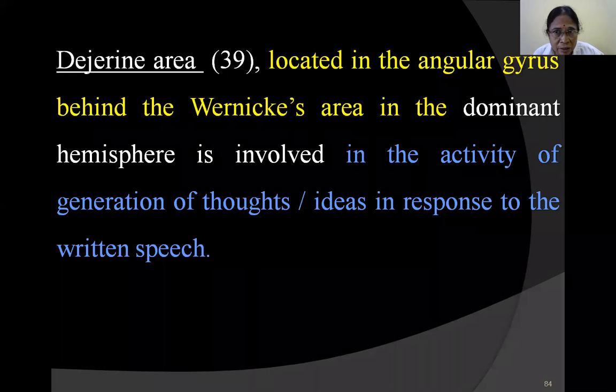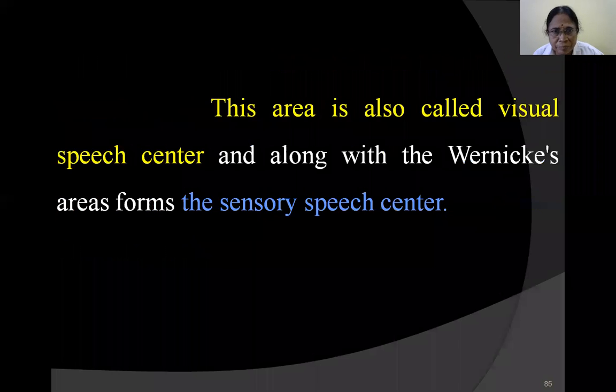Therefore, when Dejerine's area, that is the angular gyrus, is destroyed, we cannot read and cannot understand. We may visualize something, but we cannot understand what those things are. That analysis will not be there. Therefore, this angular gyrus area is also called the visual speech center, and along with Wernicke's area, they form the sensory speech center.